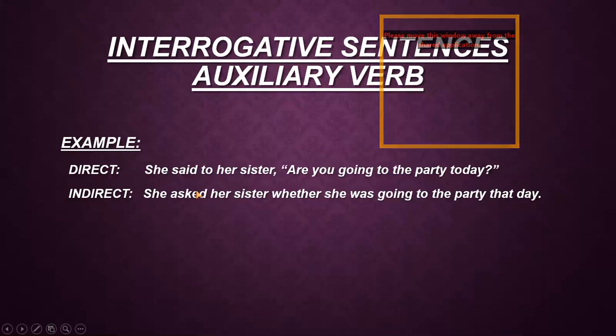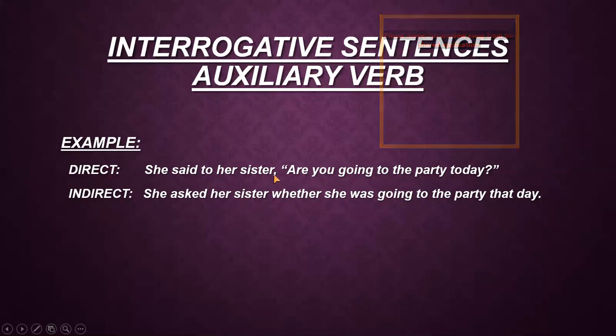Now I move to another one. This sentence also starts with the auxiliary verb are. She said to her sister, comma, "Are you going to the party today?" Question mark. Again, you can see that all the sentences with the question mark are enclosed in the inverted commas because these are the actual words of the speaker. Now, when I convert it, I copy the subject first. "She said to" changes into "asked." Her sister remains same, so I copied her.